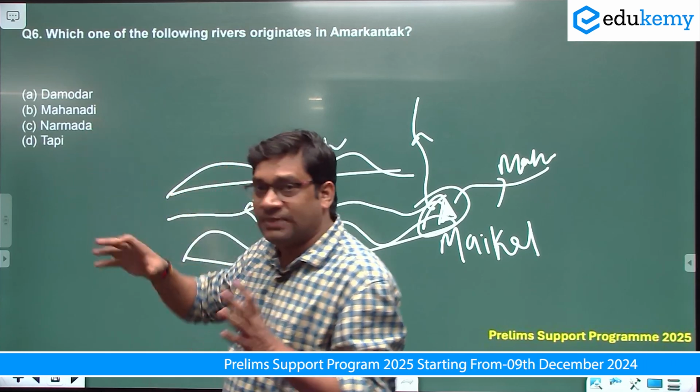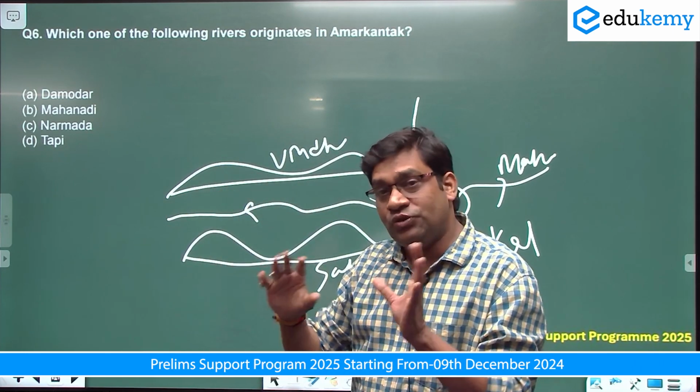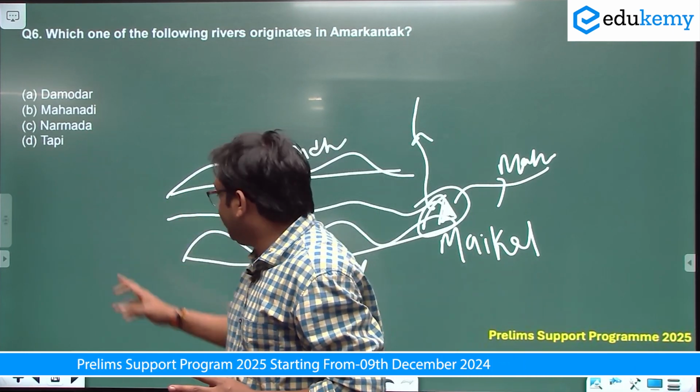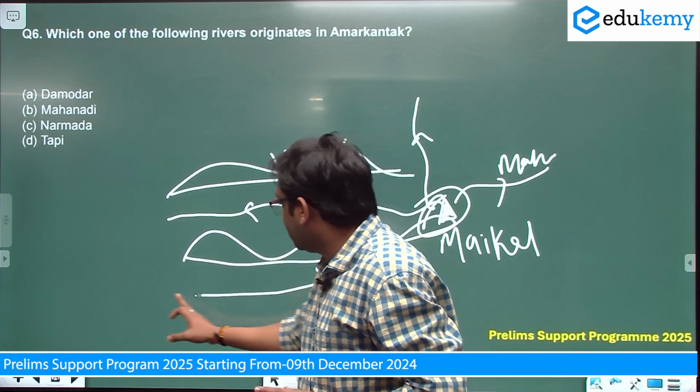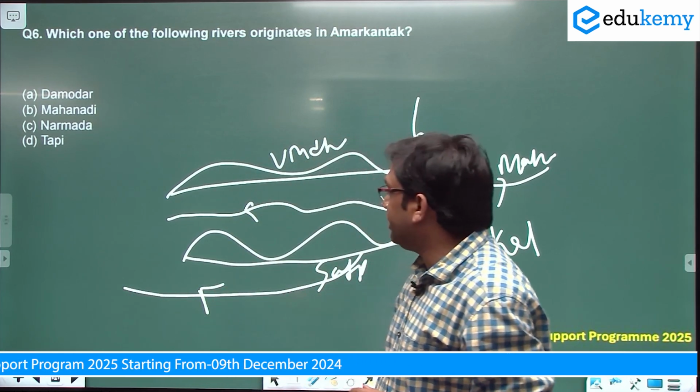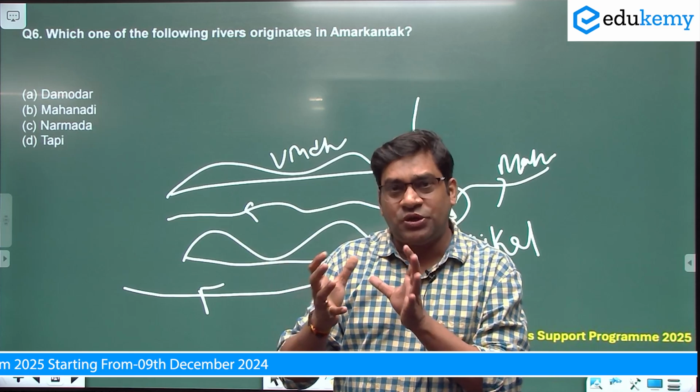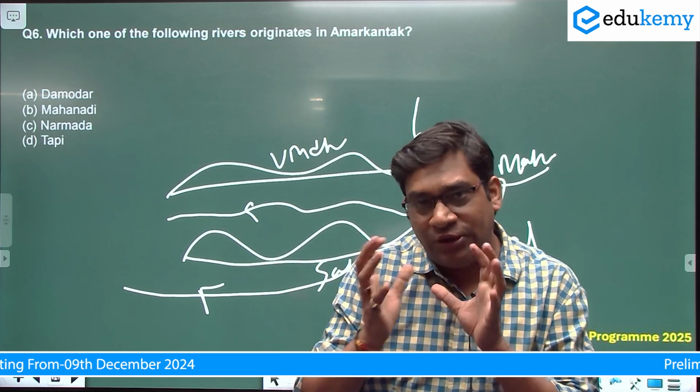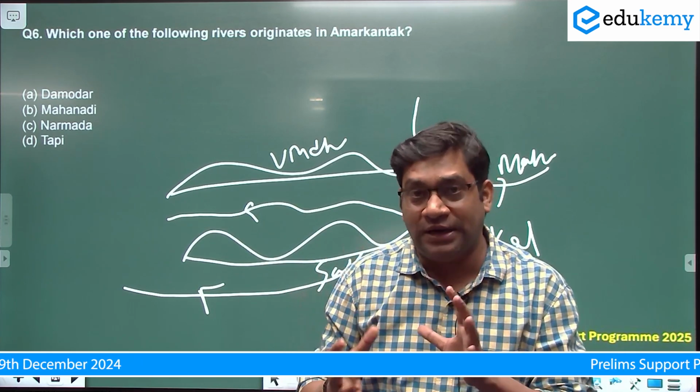Okay, Mahanadi, because Mahanadi also originates from the Maikal range, not from Amarkantak. Tapi originates from Satpura. Okay, from here the Satpura river Tapi originates. So see how all the options are very close to each other. आपको यही समझना है कि ऑप्शंस बहुत ही कंफ्यूजन वाले हैं एग्जाम में.